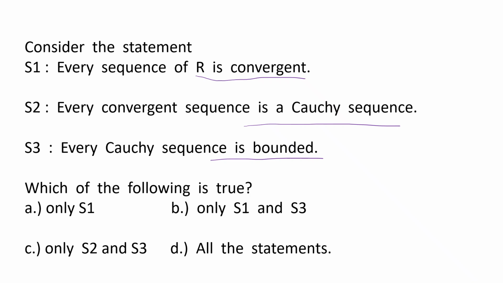We are given 4 options. Option A is only statement 1. Option B is only statements 1 and 3. Option C is only statements 2 and 3. And option D is all statements are true. Here clearly statements 2 and 3 are true, so the correct option is option C.